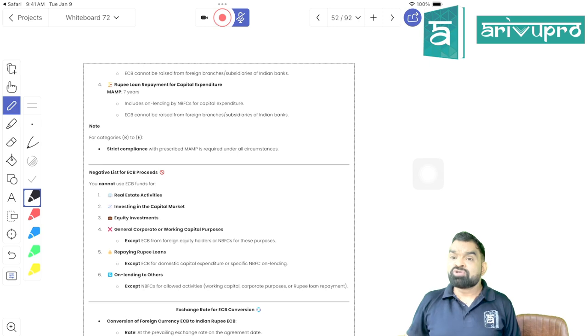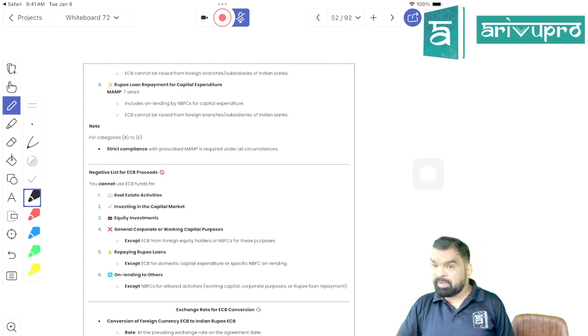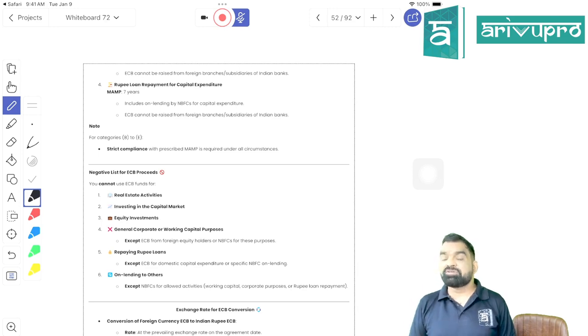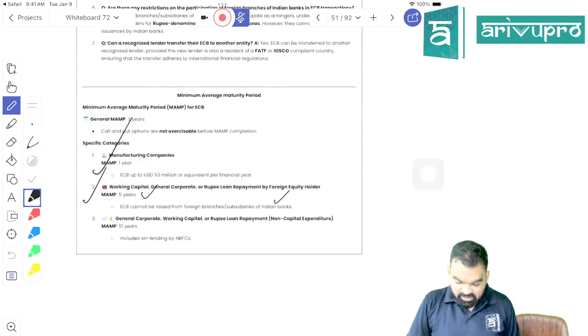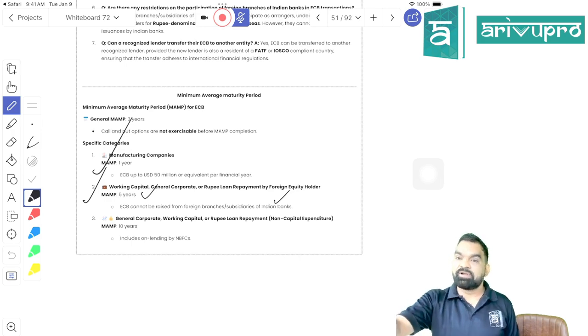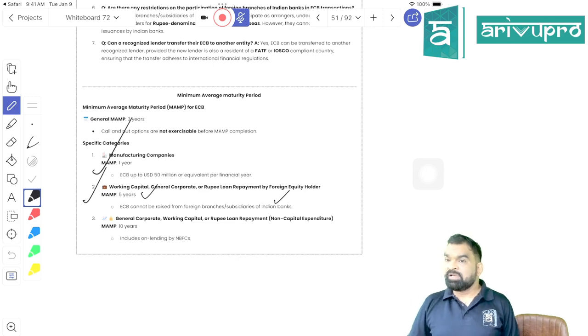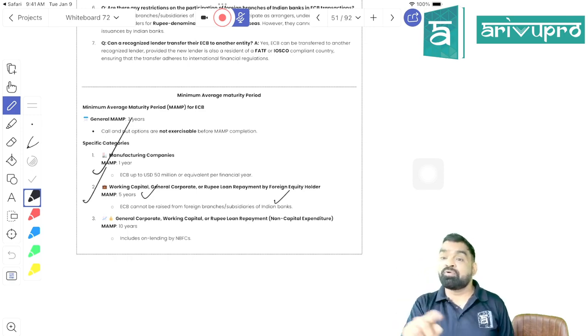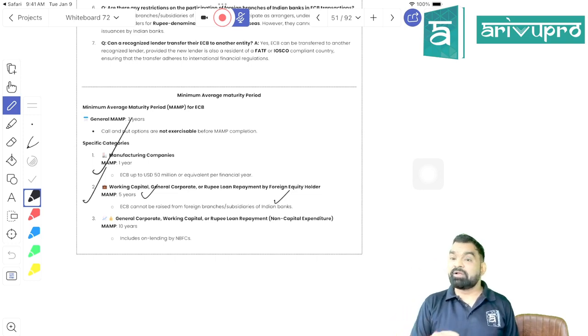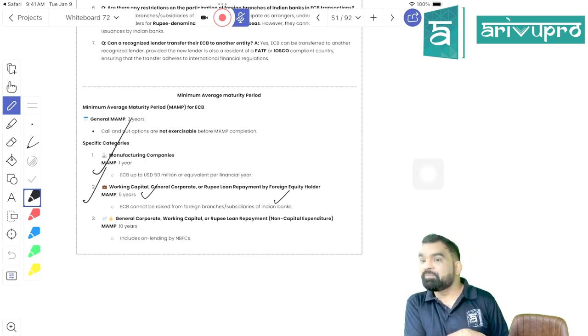Right, students? So if I took a loan to repay my capital expenditure loan here in India, then the minimum average maturity period should be 7 years, right? So how many years are there when it comes to ordinary ECB? The minimum average maturity period should be 3 years. If it is being taken by a manufacturing company, the minimum average maturity period should be 1 year, but the value of the loan should not be more than 50 million. If it is more than 50 million, the minimum average maturity period should be, if nothing has been provided, 3 years, right?